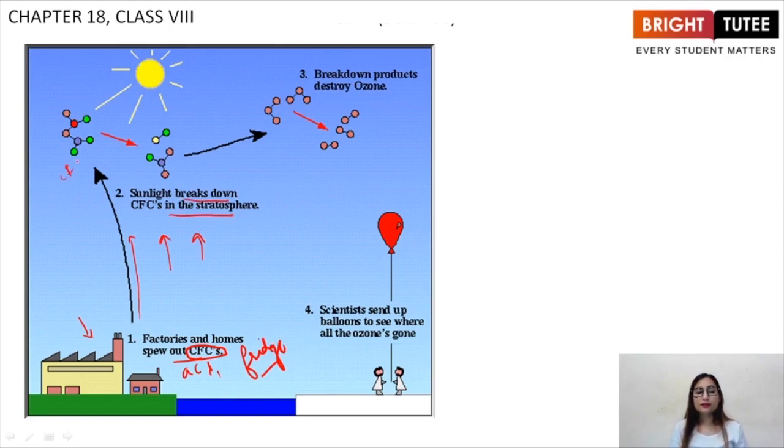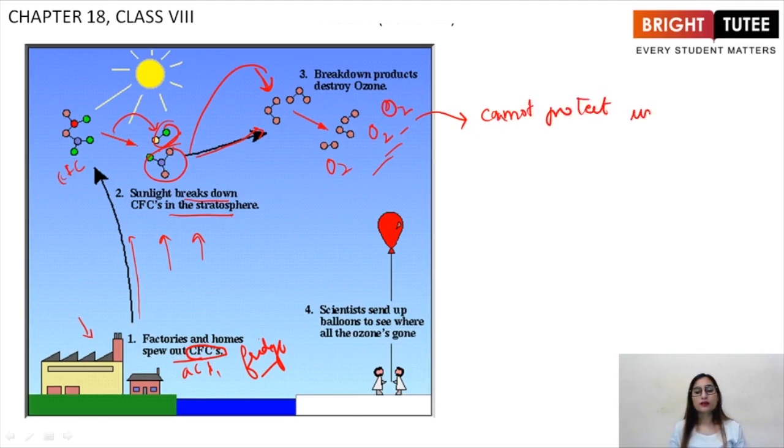This is a CFC, and it is broken down into smaller constituents. Then these CFCs react with ozone, breaking it into oxygen gas, basically a lot of molecules of oxygen gas. Oxygen gas cannot protect us from the harmful UV radiations.